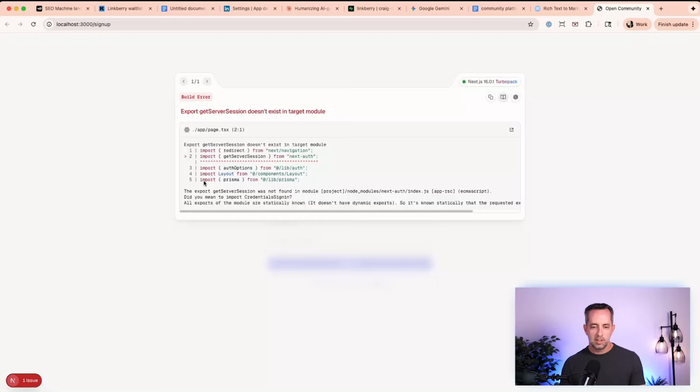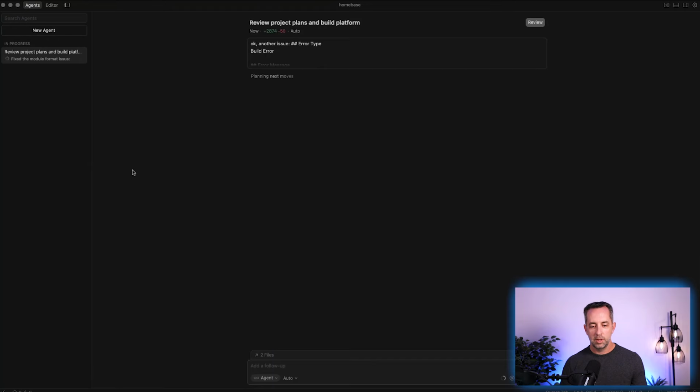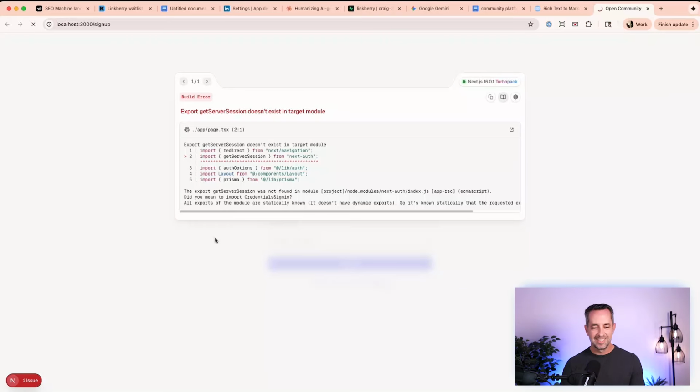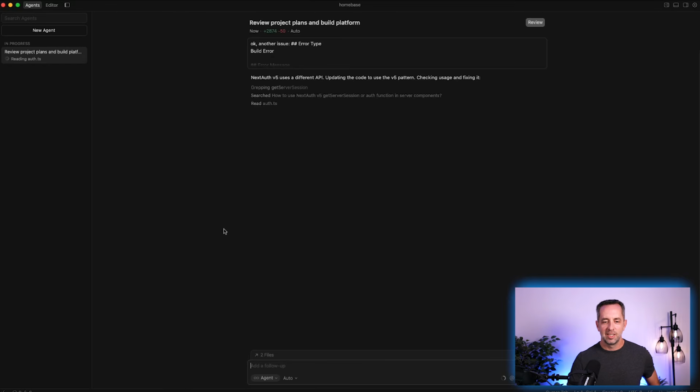Okay, so it thinks it's done, but now we have another issue. So we'll just copy this, and this is kind of getting old. So I think we're getting closer. I can see something back here, but I can't access the page yet. So I think we're getting closer. NextAuth files use a different API, updating the code to use this. So again, several of these have been referencing outdated code. One thing that I would use is something like Context7 or Ref in Claude Code as MCP servers.